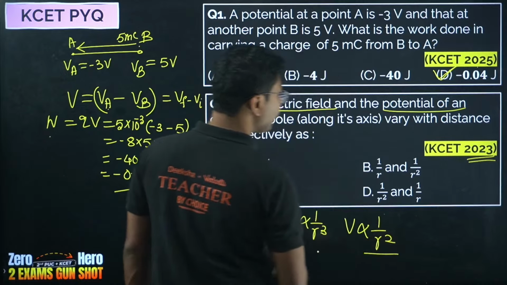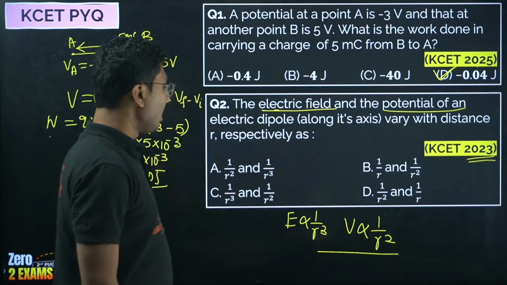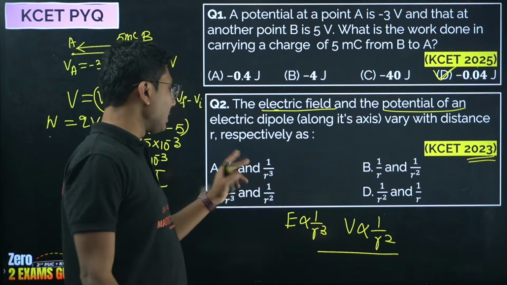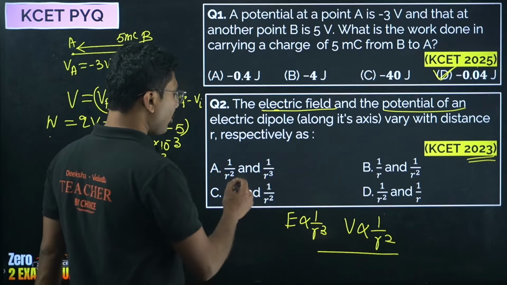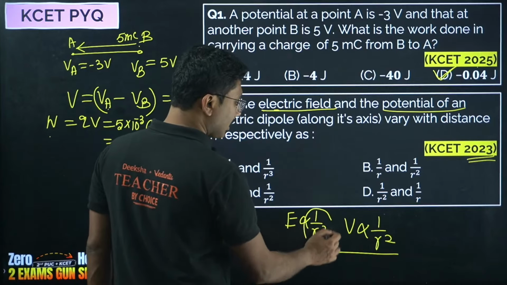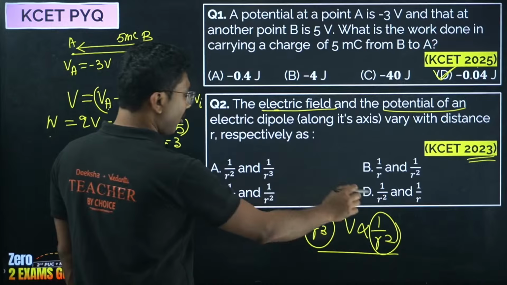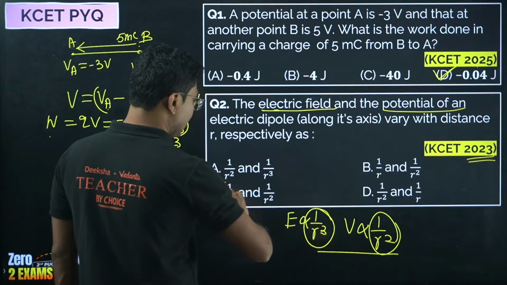So the order is very, very important. Even though both terms are correct, the order is wrong here. First one will be 1 upon r cube, second one will be 1 upon r square. So it is neither A nor D, it is option C.